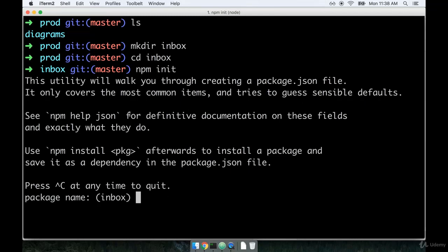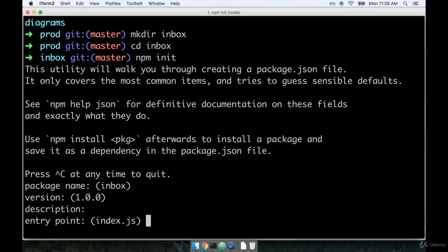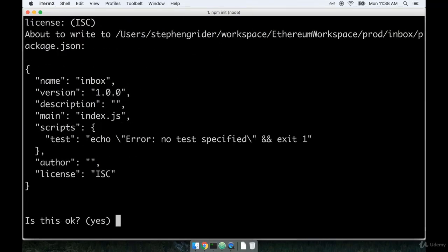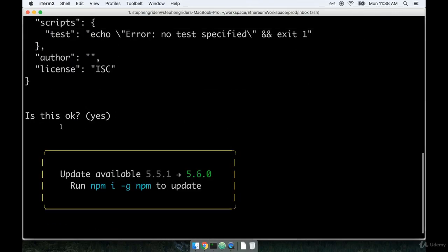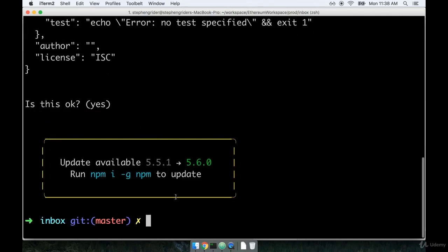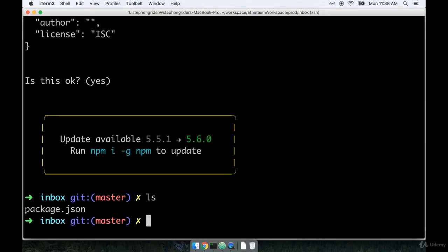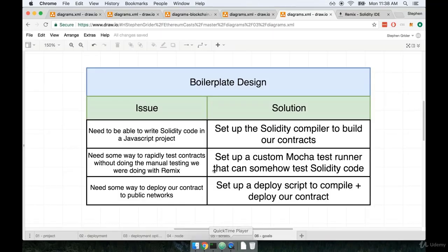We'll see a couple pop-ups here asking us for some information. For right now, there's really not any extra information we need to enter, so I'm just going to hit enter a few times. And eventually we end up with something that says, is this okay? And we get kicked back to the command line. And now we should see a new package.json file inside this new directory. Great. So let's continue in the next video. We're going to start to install a couple of dependencies and also set up some pipeline to automatically compile our code. So I'll see you in just a minute.